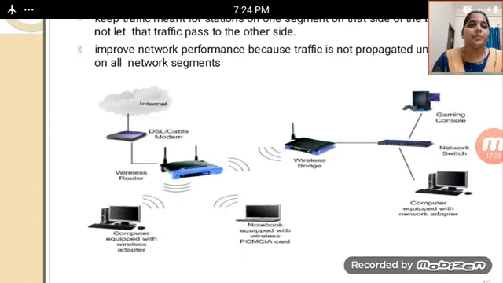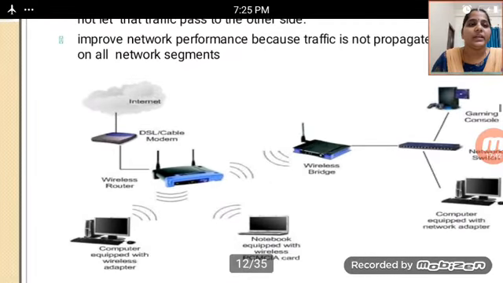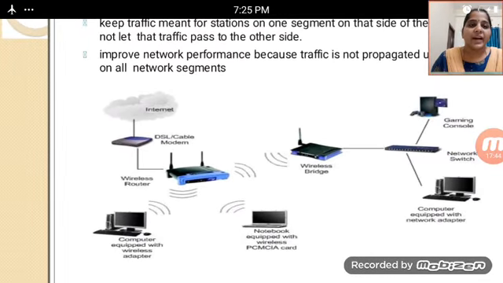We use this type of computer network, like the internet, with wireless routers or DSL or cable mediums connected to the cloud. Computers are equipped with wireless adapters, and notebooks are equipped with wireless PCMCIA cards.